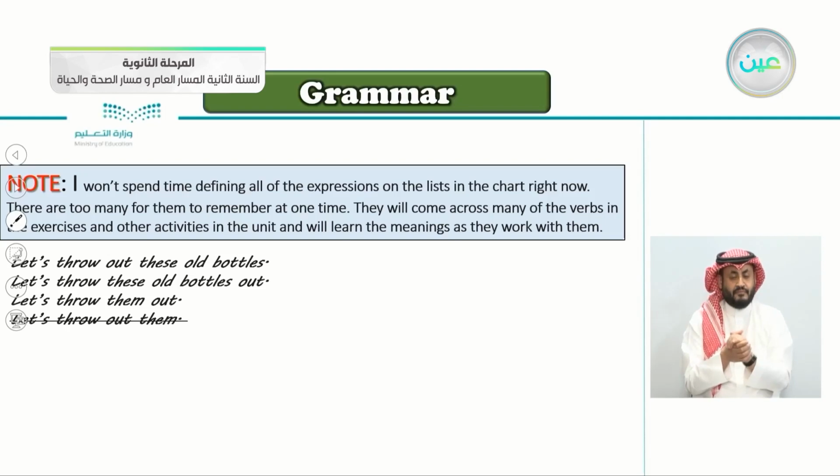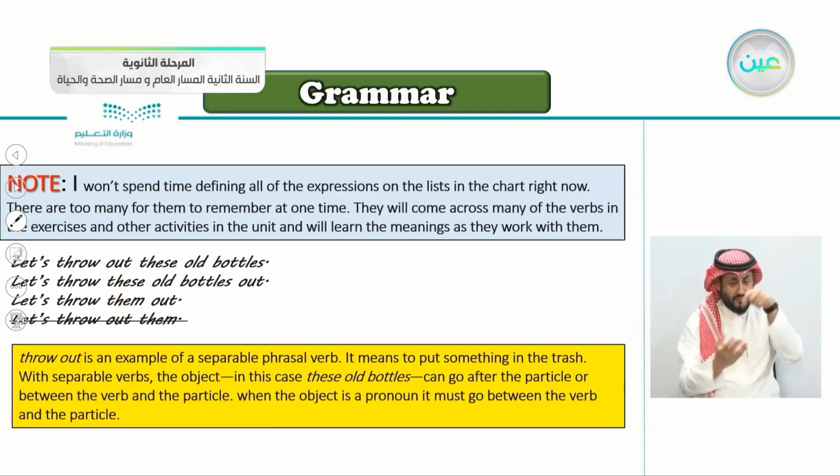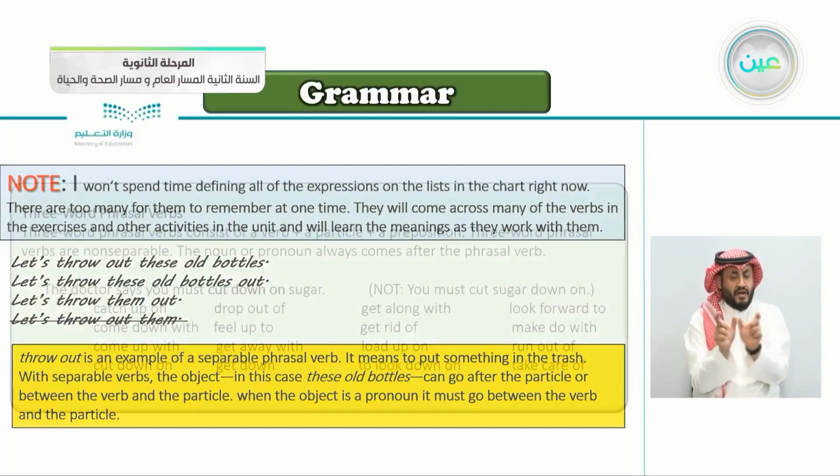But if it's not a pronoun, you can say throw out these old bottles or throw these old bottles out. But if it's a pronoun, you have to put it in the middle. Throw out is an example of a separable phrasal verb. It means to put something in the trash. With separable verbs, the object, in this case these old bottles, can go after the particle or between the verb and the particle. When the object is a pronoun, as we said before, it must go between the verb and the particle.